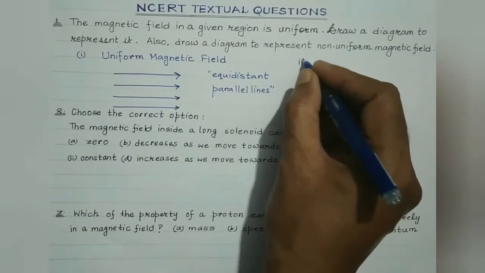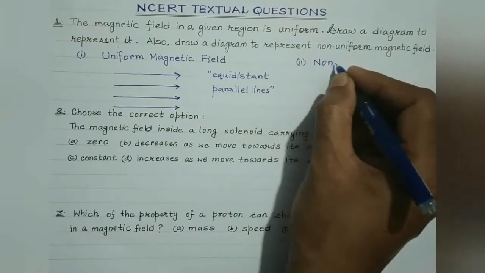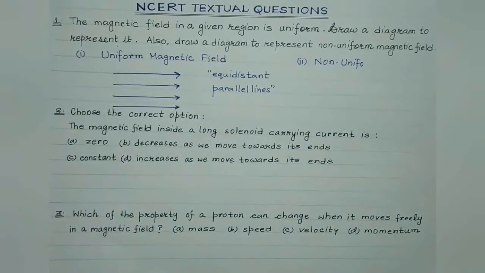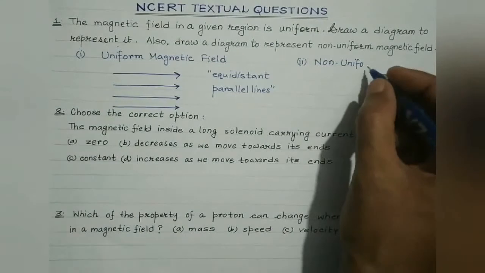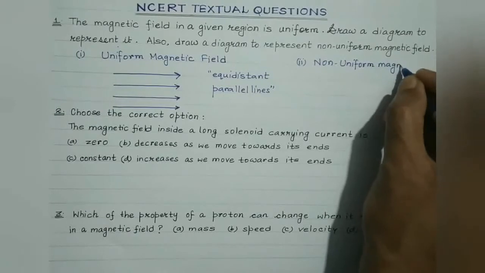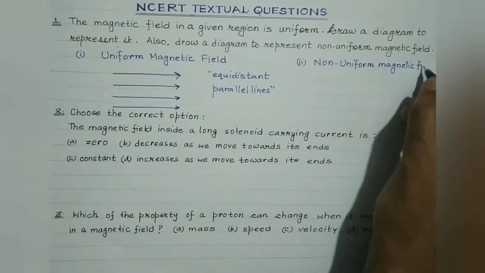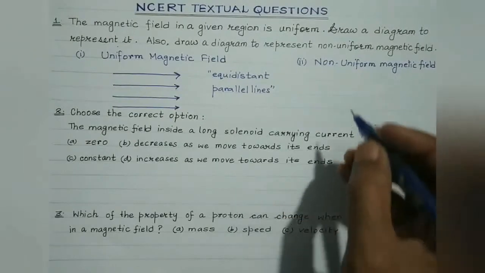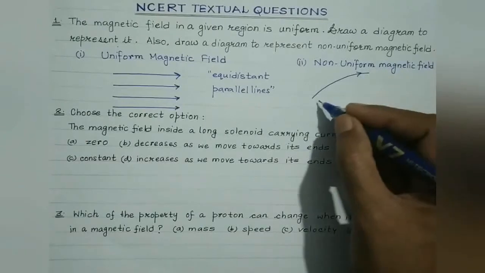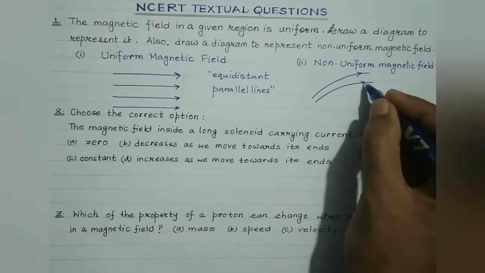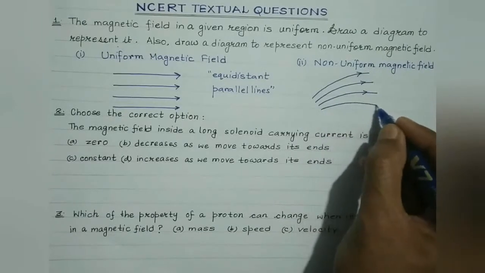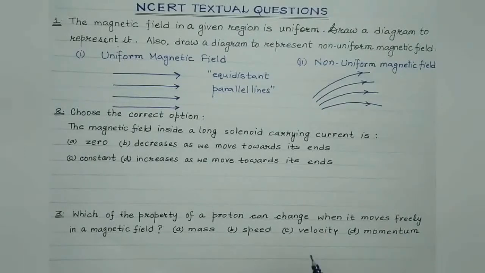Now let's plot non-uniform magnetic field. Non-uniform means where the magnetic field, its strength or direction is not same. So it will be represented by the arrows which are crowded at some place and less crowded at some other place, like this. It represents non-uniform magnetic field.